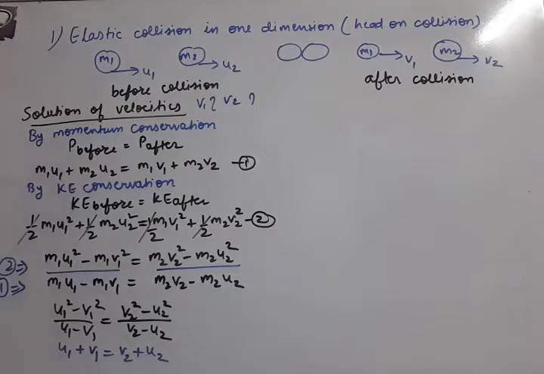So here we are getting this equation. You must have understood how: a square minus b square we open as a minus b times a plus b, a minus b gets cancelled, and a plus b remains. So this is our third equation.